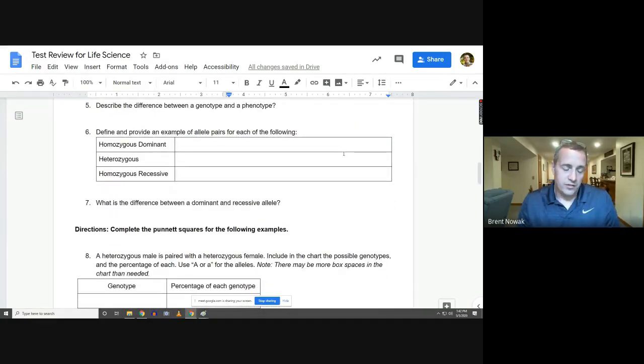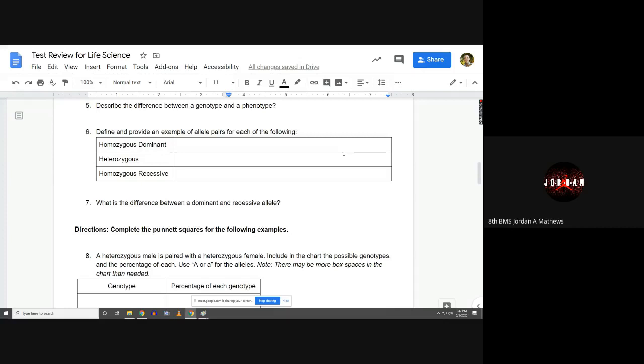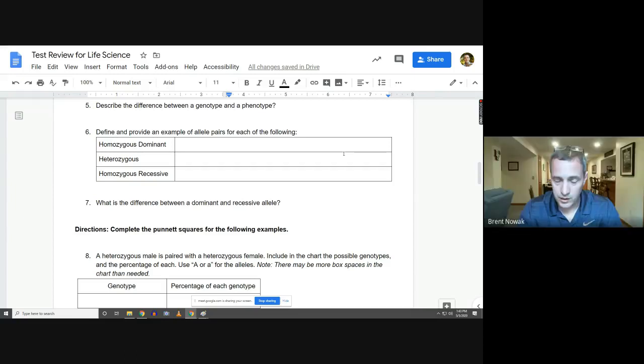Okay, homozygous dominant. What does that mean? Provide an example. Who is up for the challenge? An example would be a capital letter. Homozygous means the same. So if it's homozygous dominant, then it's going to be fully dominant. It's not going to have a lowercase letter at all. Okay, totally agree.